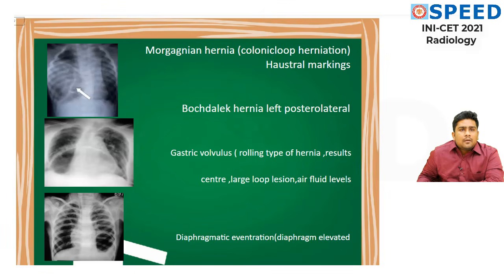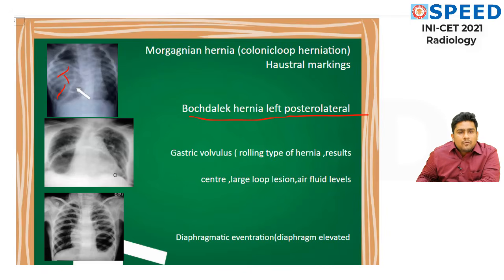See students, whenever in a chest x-ray you are able to see such an image which has a colonic loop inside it, colonic loops will have haustrations, things like that. That haustral marking, it is a Morgagni hernia. And why Morgagni hernia? It is on the anterior aspect, right side. And Bochdalek hernia will be on the left posterolateral. Since it is present on the left posterolateral, I did not present it with an image, that's it.